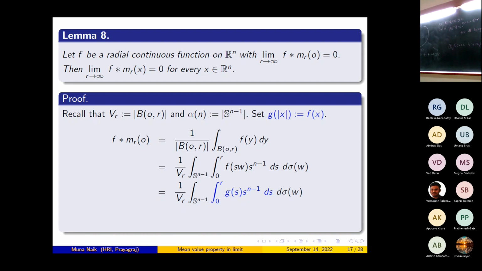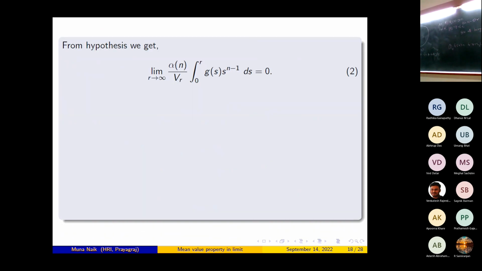Look at the blue part. This is really independent of w. So I can take that out and integrate the rest of the thing. So this is equal to alpha n by V_r, integration from 0 to r of g(s) s to the power n minus 1 ds. Simply I am getting f convolution m_r at 0 is equal to alpha n by V_r integration from 0 to r of g(s) s to the power n minus 1 ds. The hypothesis says limit r tends to infinity f convolution m_r at 0 is equal to 0. So from the hypothesis, we get limit r tends to infinity alpha n by V_r integration from 0 to r of g(s) s to the power n minus 1 ds is equal to 0.